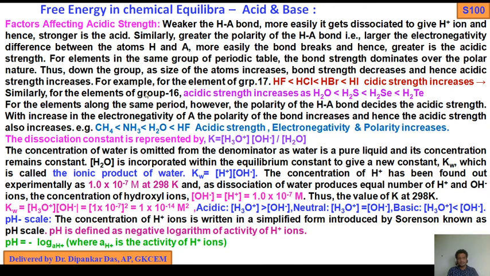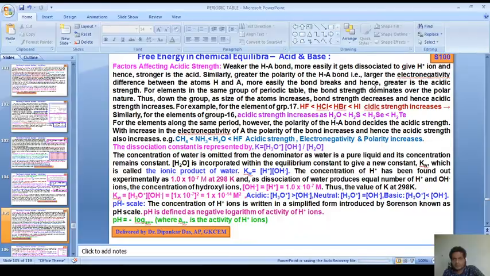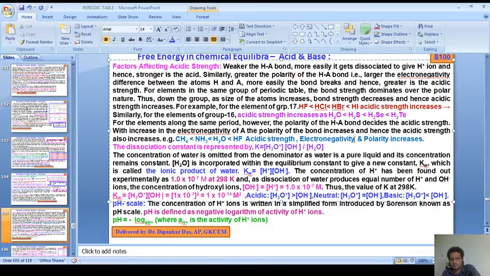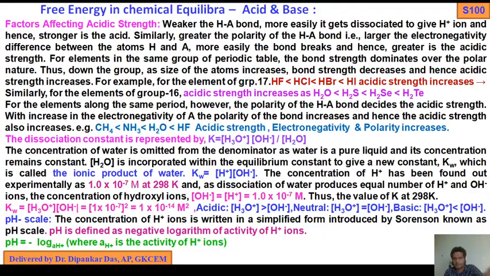For example, for the elements of group 17, HF is less than HCl, less than HBr, less than HI. So acidic strength increases from left to right.